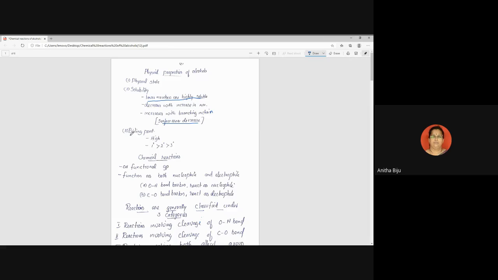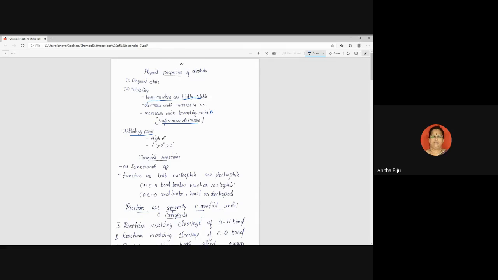Next point is boiling point. Alcohols show a high boiling point compared to their alkanes. For example, the boiling point of ethanol is high as compared to ethane.